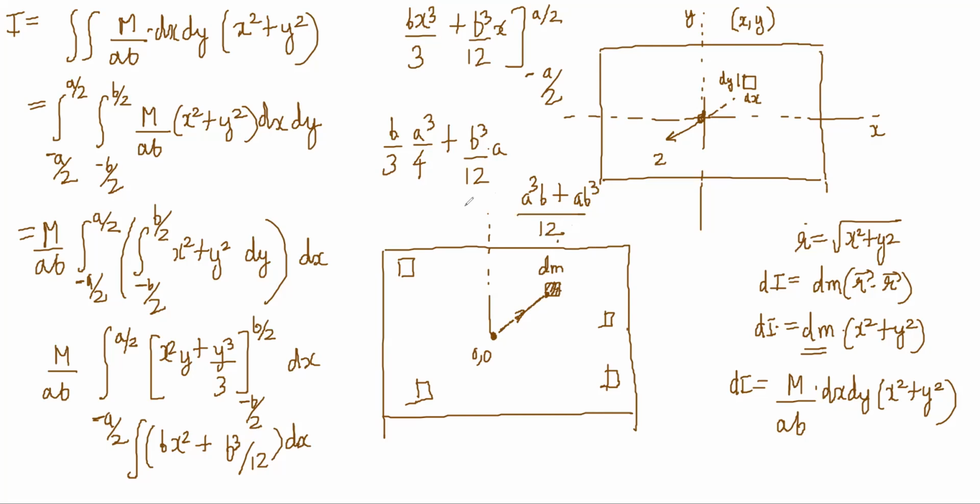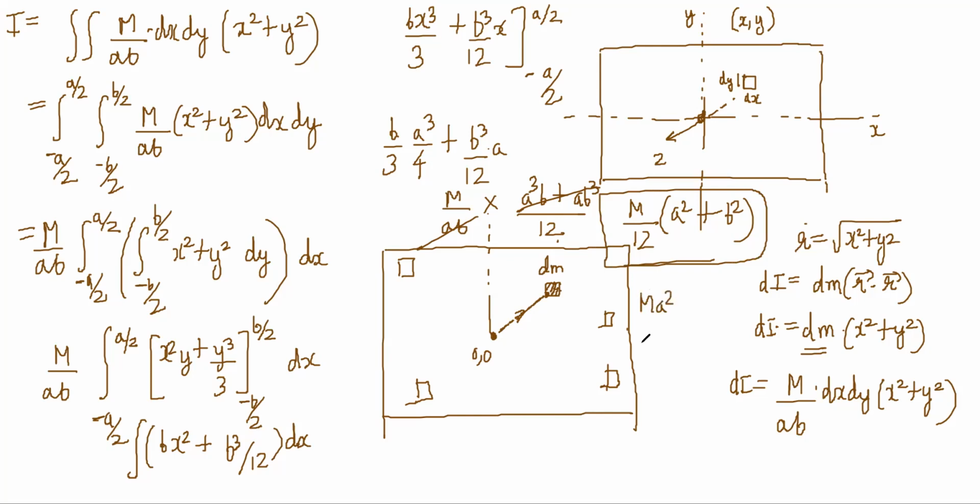This whole thing, and you divide by ab, multiplied by m. So what comes? It comes m by 12, and this becomes a square plus b square. So what is it? Ma square by 12 plus mb square by 12. Does it look familiar? It's just the sum of those two. So I is equal to I1 plus I2, right?